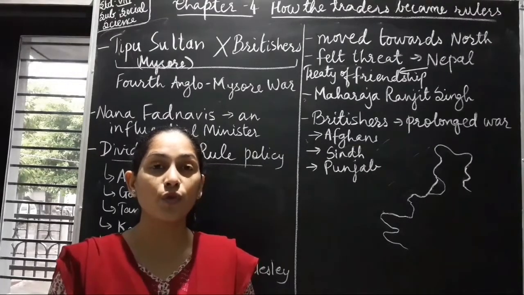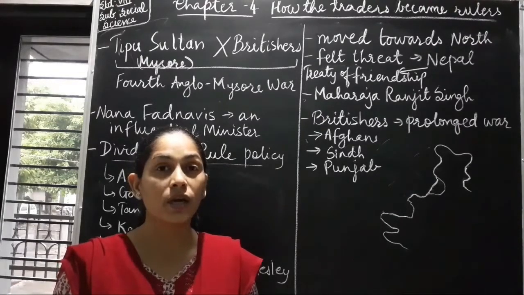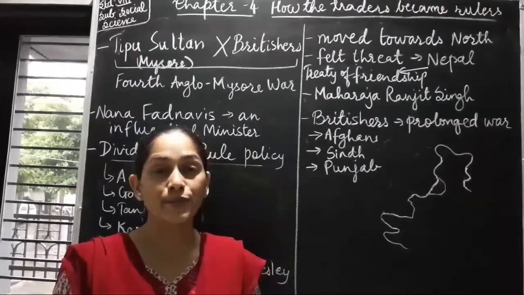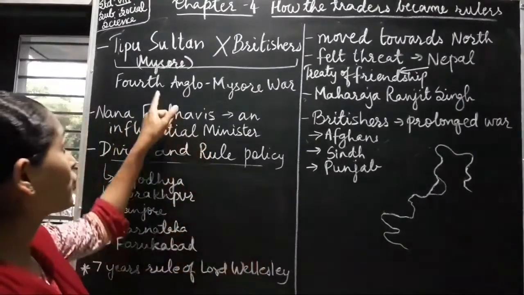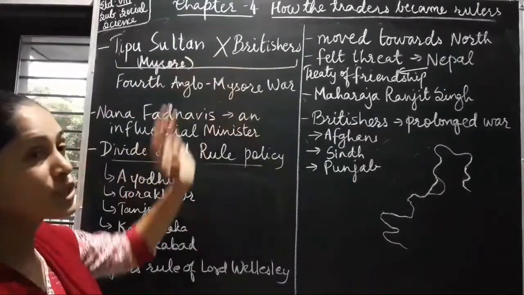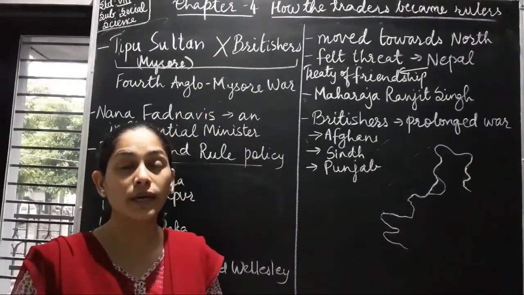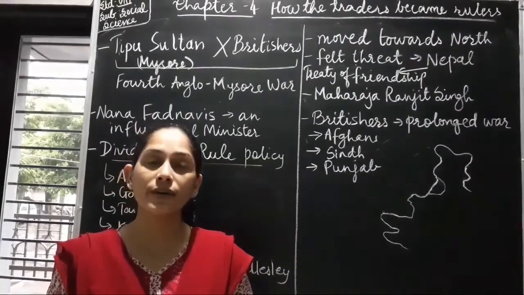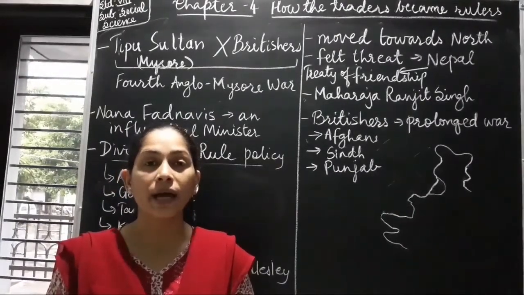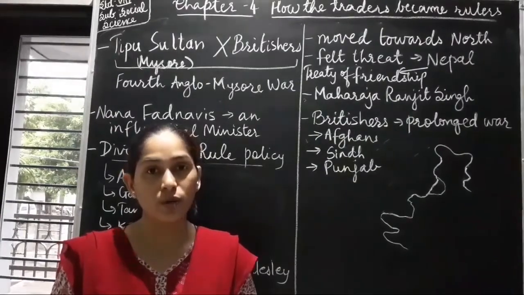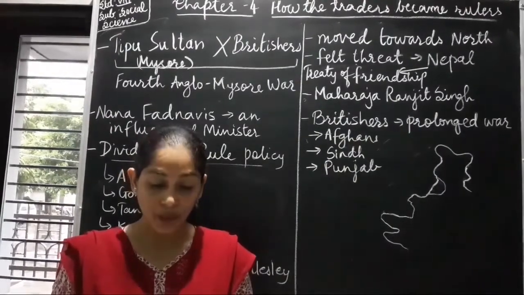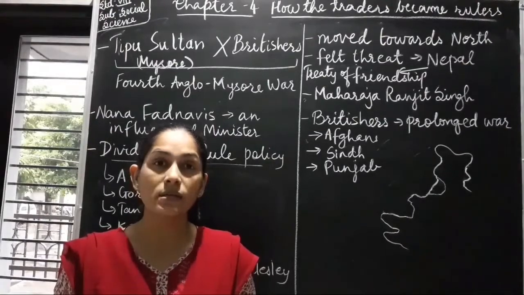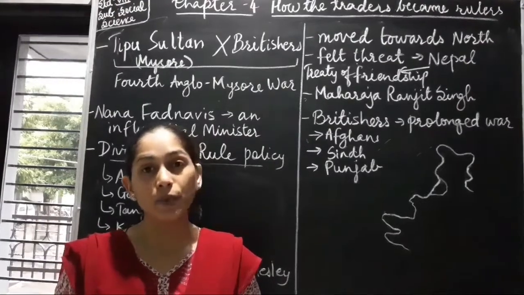The first one was fought by Tipu Sultan's father, that is Hyder Ali, with the Britishers, in which Britishers could not capture the territory of Mysore. But by the time of 4th Anglo-Mysore War, the Britishers were able to defeat Tipu Sultan and they captured the areas of Mysore. Maratha Empire was a very vast empire during that time, and it was divided into different states also, which were ruled by Holkar, Peshwas, Sindhyas, Gaekwad and Bhosle.